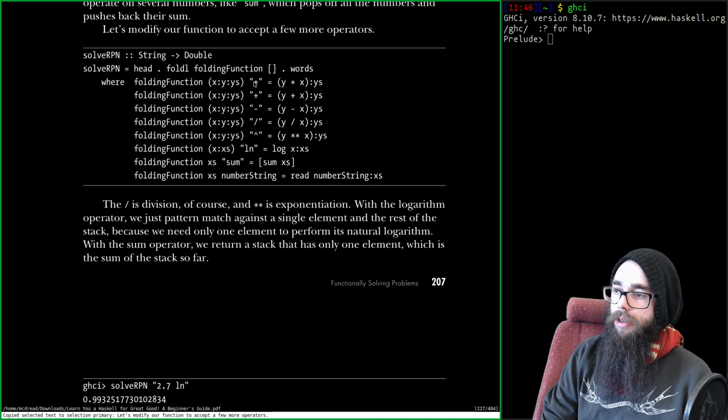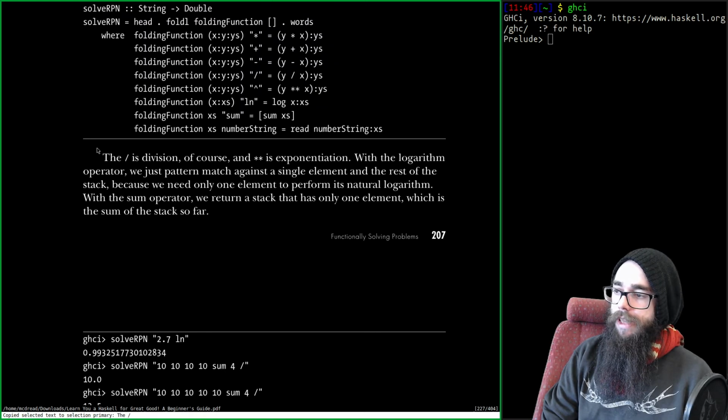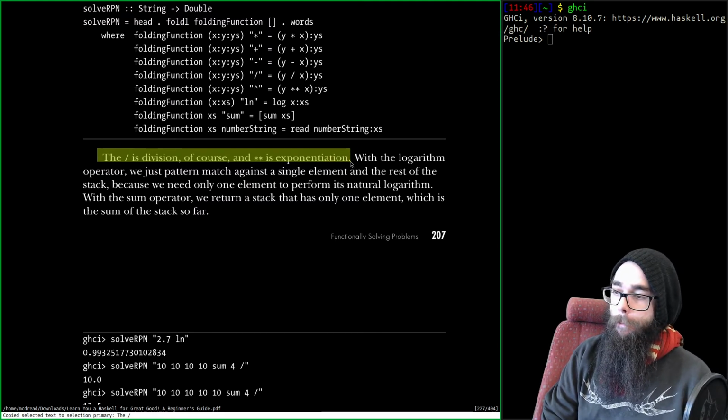Right. And these, we just add them. Pop that off. And yeah, exactly. Alright. The slash is division, of course, and star is exponent. Exponentiation?